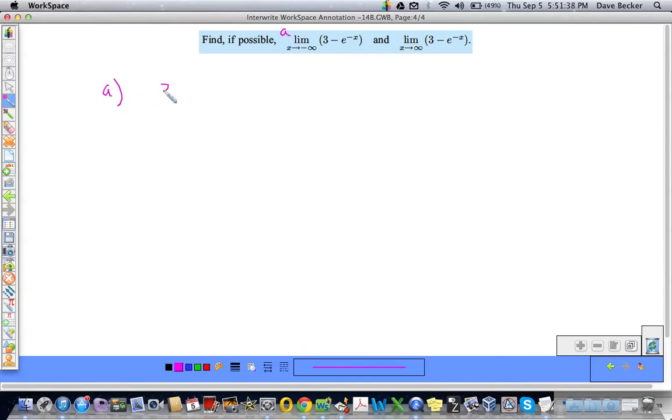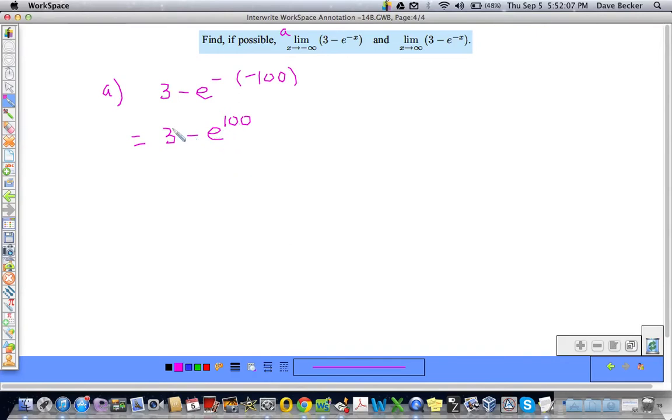So let's think about 3 minus e to the negative x. Now as x goes to -infinity, let's think of something small. Let's let x be -100. So this negative comes from here, and if I replace x with -100, what do I get? Well, that equals 3 minus e, a negative times a negative is a positive, e to the 100th power.